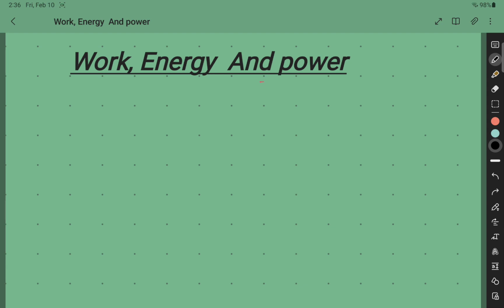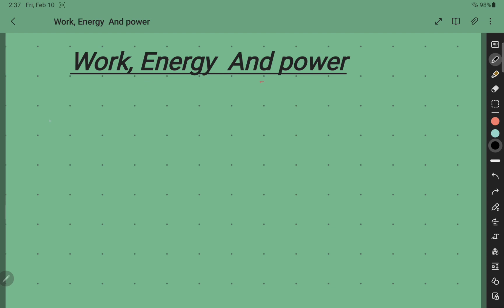So let's dive in. Work, energy, and power. In physics, work, energy, and power are very related topics, related concepts. If you remember, when you define physics, it is defined in terms of what? Energy. Physics deals with energy, matter, and the relationship between matter and energy.